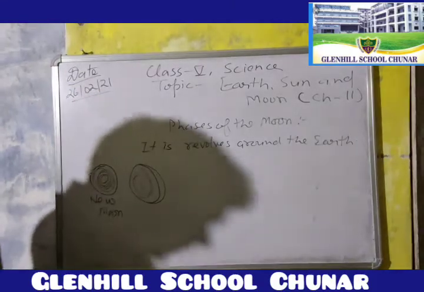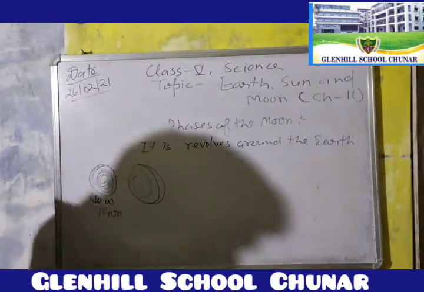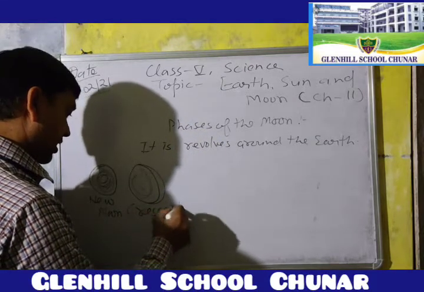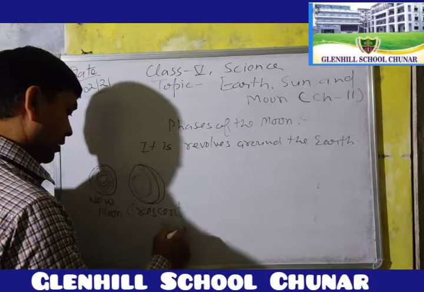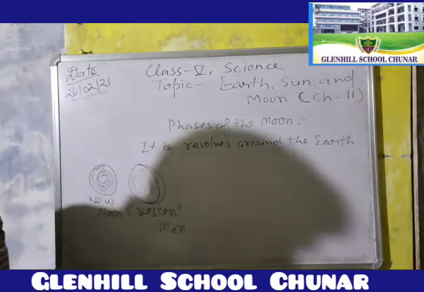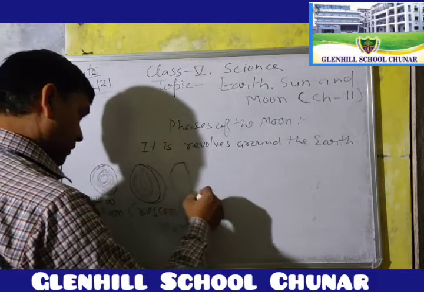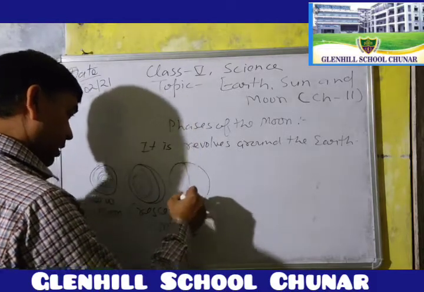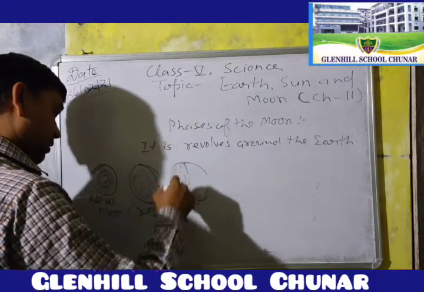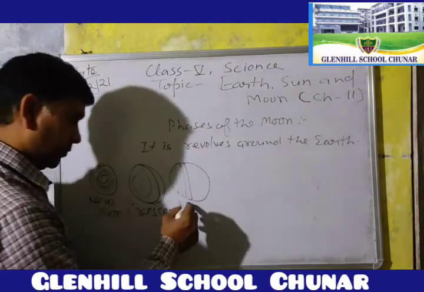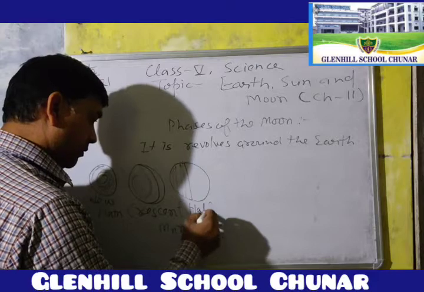This is called the crescent moon. Then when half part is lighted and half part is dark, this is called the half moon.